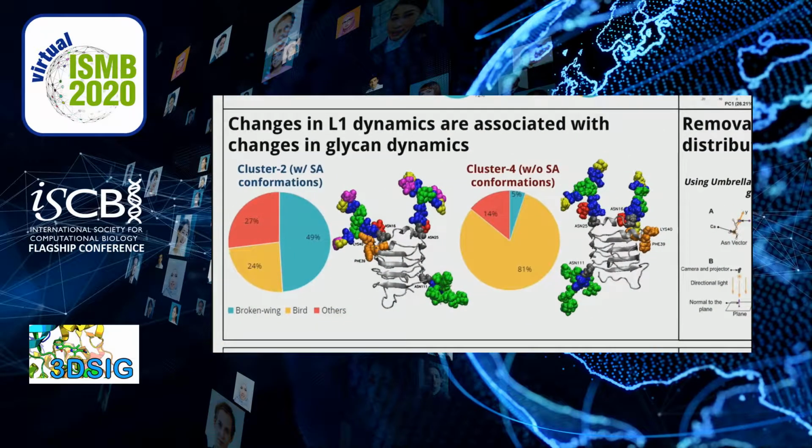Since we found that both protein dynamics and interactions between sugar and insulin binding residues are adversely affected in absence of sialic acid, we next tried to find out if glycan dynamics are affected in cluster 2 versus cluster 4 conformations. In good agreement with previous studies and our observations in this study, we found that in cluster 2, which consists of conformations with sialic acid, broken wing is the dominant conformation. On the other hand, in cluster 4, which consists of conformations without sialic acid, bird conformation is the dominant conformation. So this also supports the observations made from studies on free glycan.